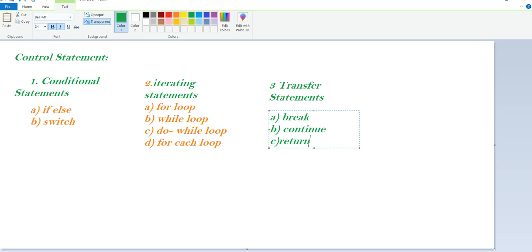In conditional statements there are two: if else and switch. In iterating: for loop, while loop, do while loop, for each loop. And in transfer statements: break, continue, and return. So there are three different types in this.